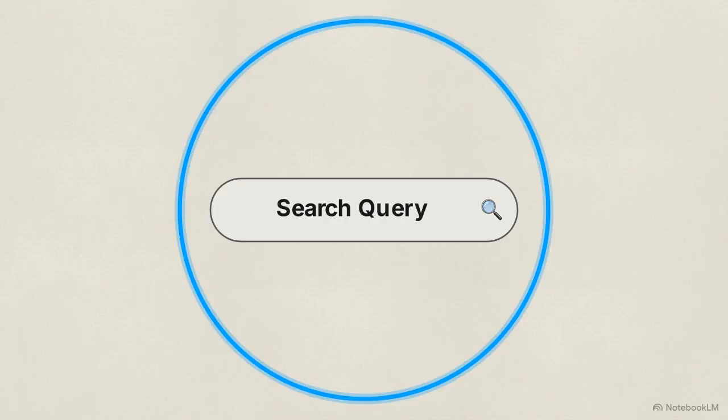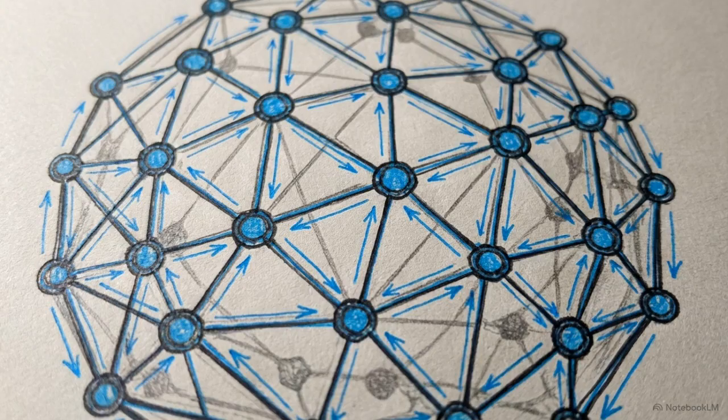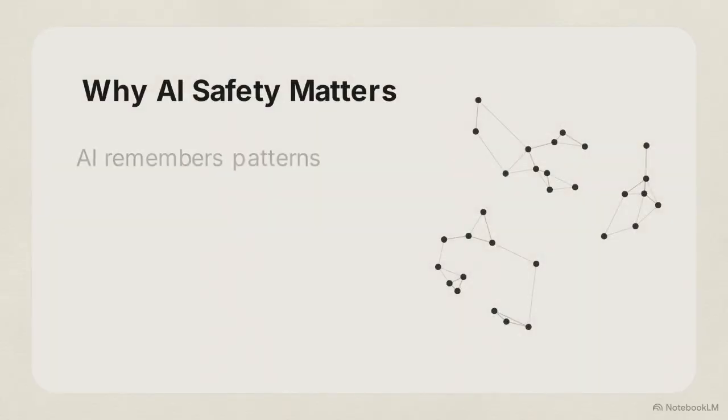When you type a question into a standard search engine, that query stays relatively isolated. But if you treat tools like ChatGPT or Claude the same way, you are leaving your data completely exposed. These systems are designed to learn continuously. As this overview on AI safety points out, the machine remembers patterns. Every prompt you enter and every document you upload actively shapes the model's future outputs.